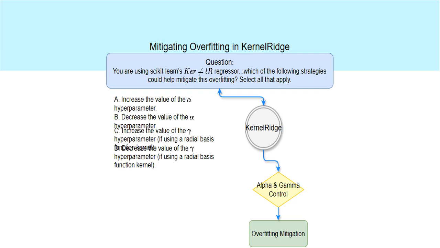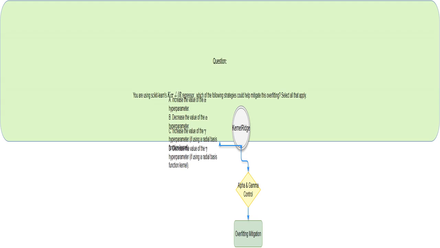This question asks you to identify methods to reduce overfitting in a KernelRidge model. The question presents options involving the hyperparameters alpha and gamma, testing your understanding of how they affect model complexity. Increasing alpha makes the model simpler, directly combating overfitting by reducing model complexity. It's like putting a brake on the model's ability to memorize the training data.